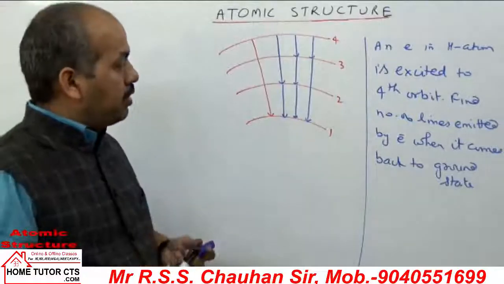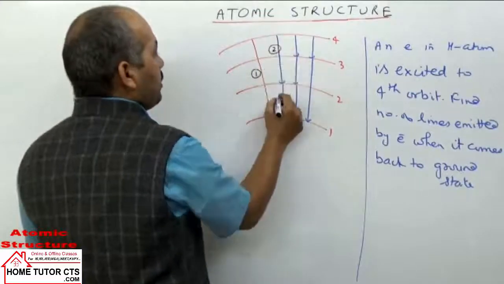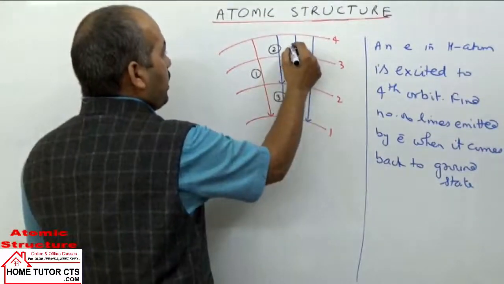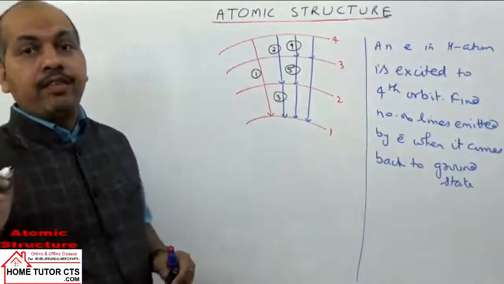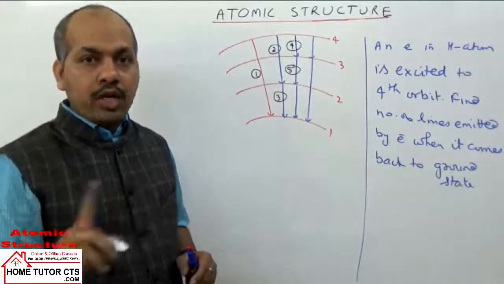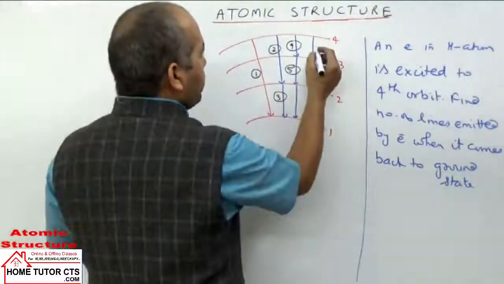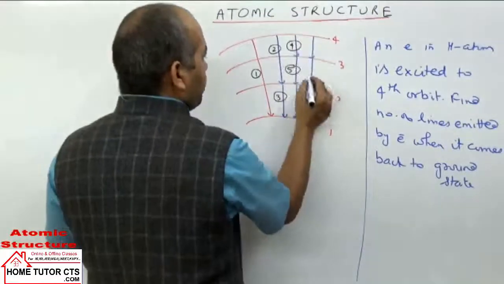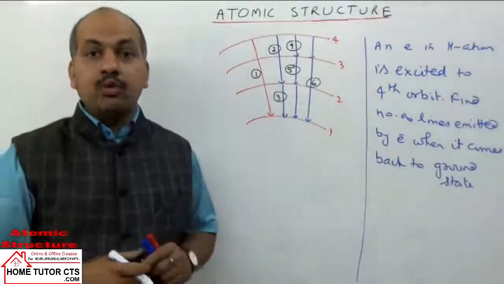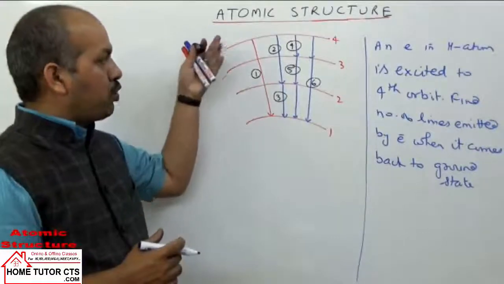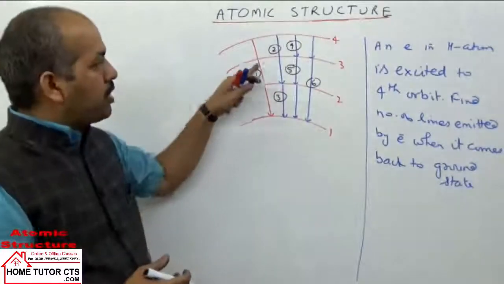If I number the lines, it can be called first line, second line, third line, fourth line, fifth line. Lines having the same energy gap are not counted twice, only once. These two lines have the same energy difference, so we count them only once. Then the sixth line has a different energy gap, so in total we can have emission of 6 lines.